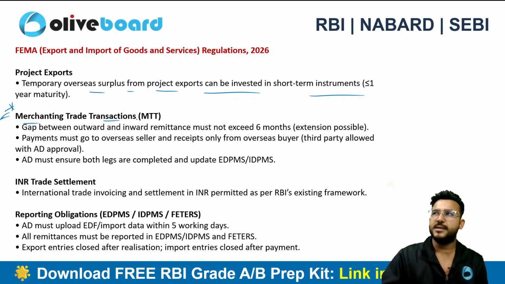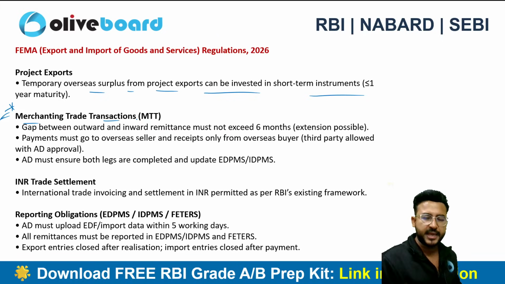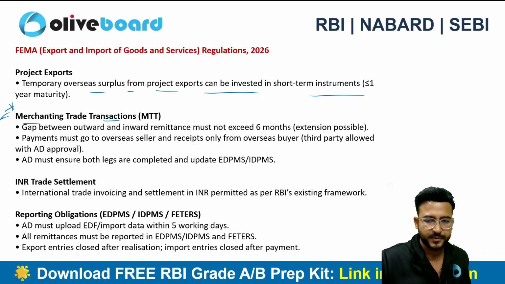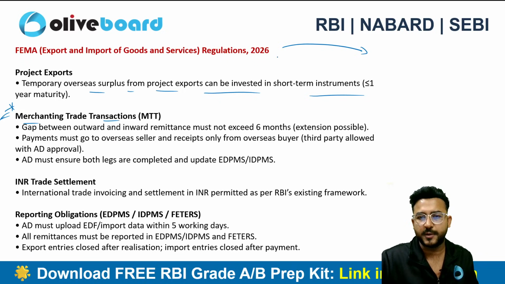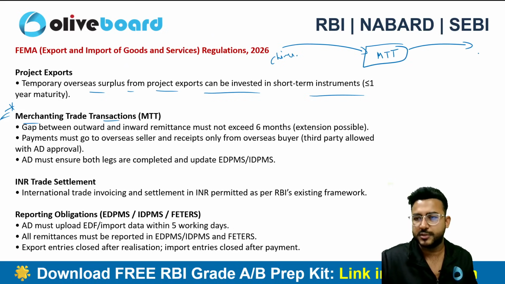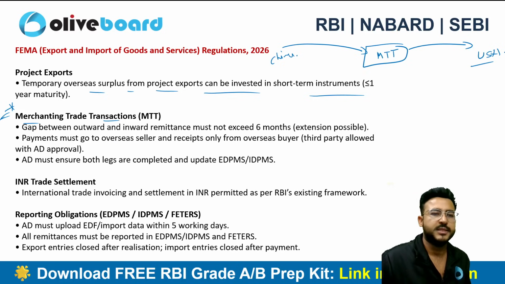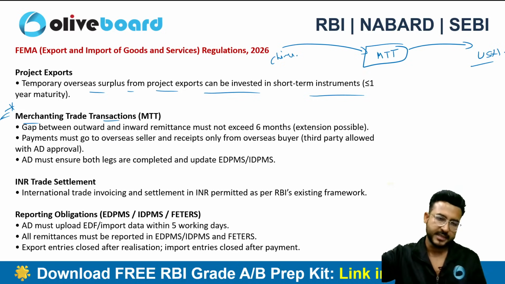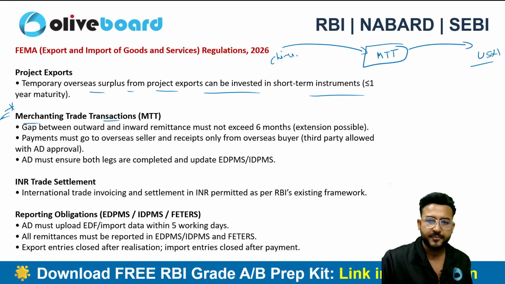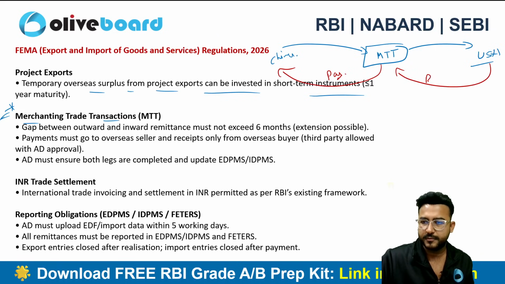The MTT. Let's suppose I am buying some goods from China and I am selling them to the US. So, I am buying some goods from China and I am selling some goods to USA. Now, this falls in the category of merchanting trade transactions. So, there will be a gap. I have to pay the party in China, and I have to receive the money from the person in the USA.